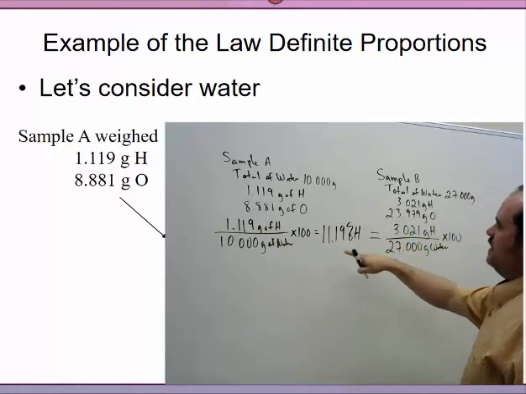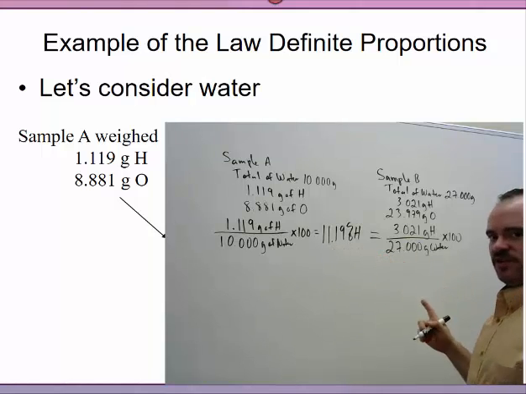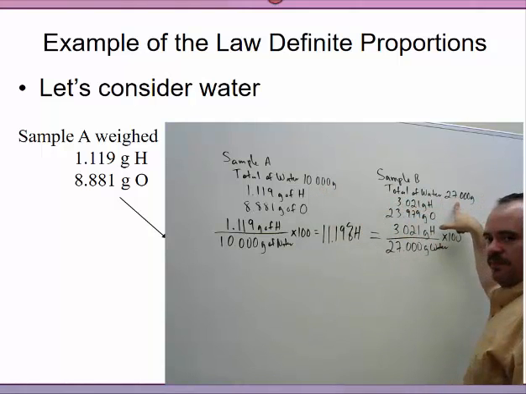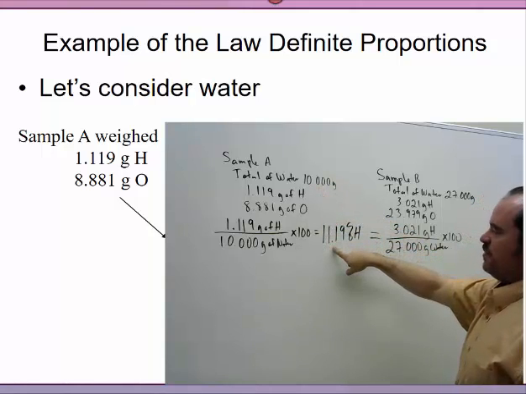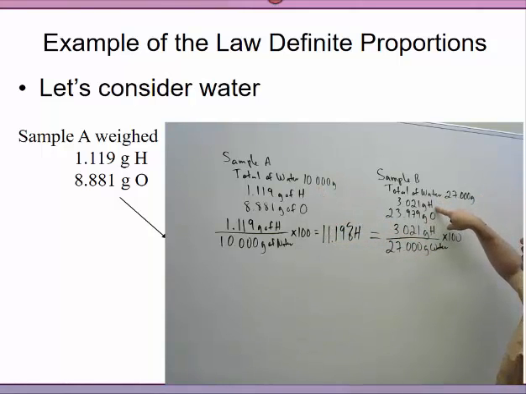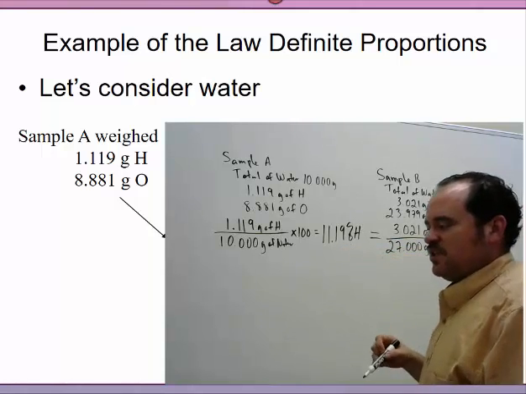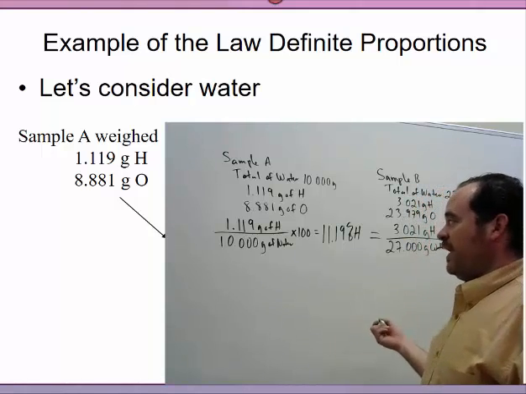What do we end up getting? 11.19%. Notice it's starting to illustrate that it doesn't matter the amount of water. The amount of hydrogen that corresponds to this water ends up being 11.19%. The 3.021 grams that corresponds to this 27 grams is exactly the same proportion. This illustrates that the law of constant composition, or law of definite proportion, is true and held only by careful weighing.